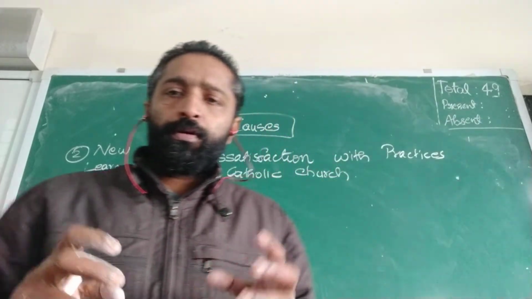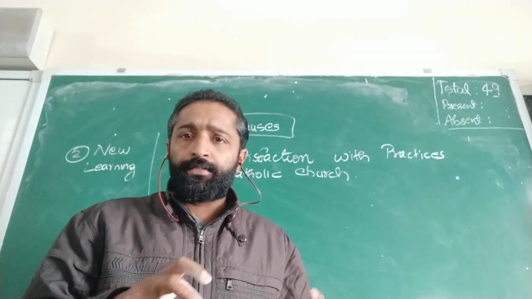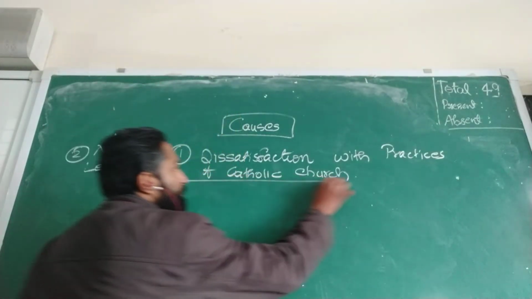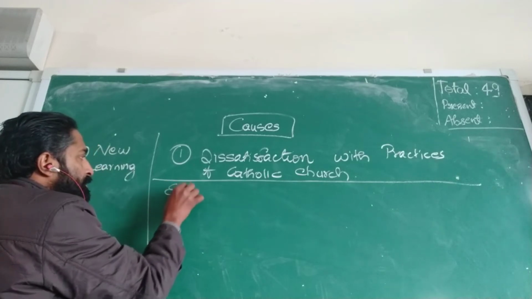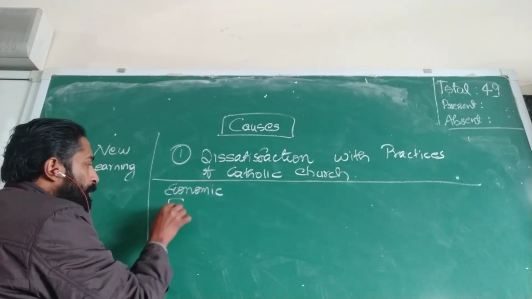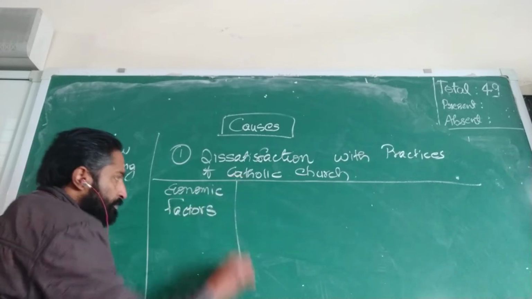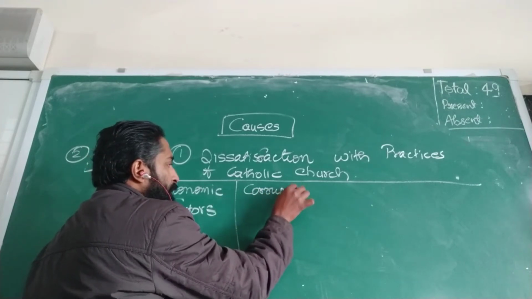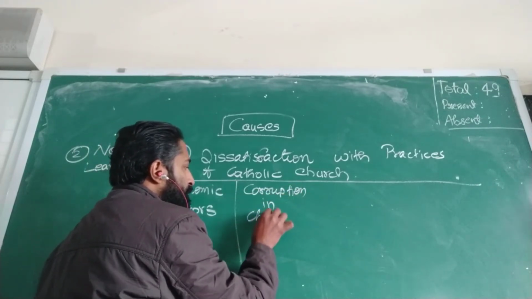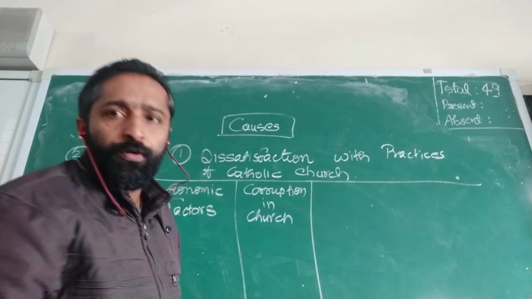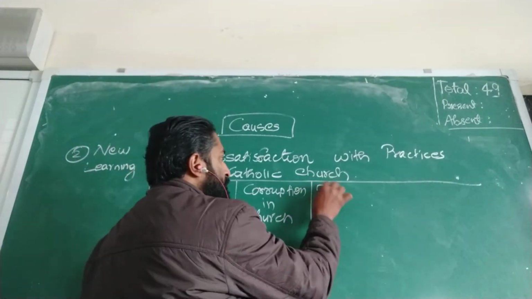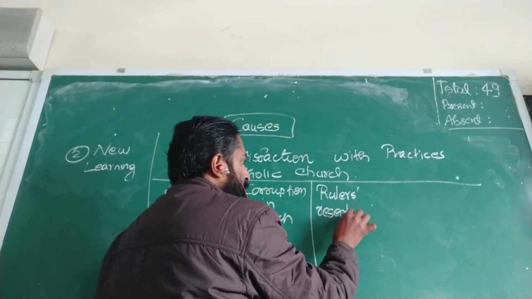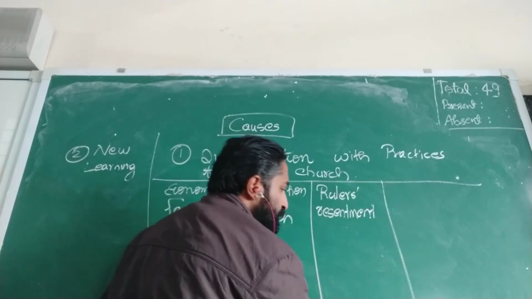Now, under the first point, dissatisfaction with the practices of the Catholic Church, there are 5 different points to be learned. The first one is economic factors. Second is corruption in the church. Third one is rulers' resentment.